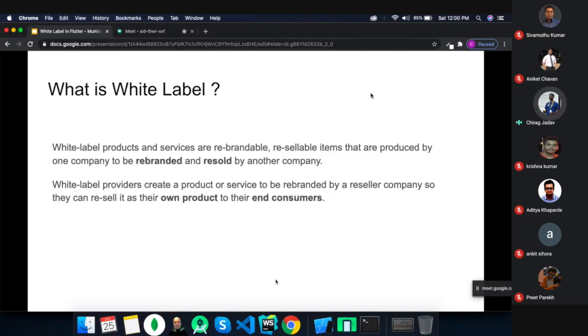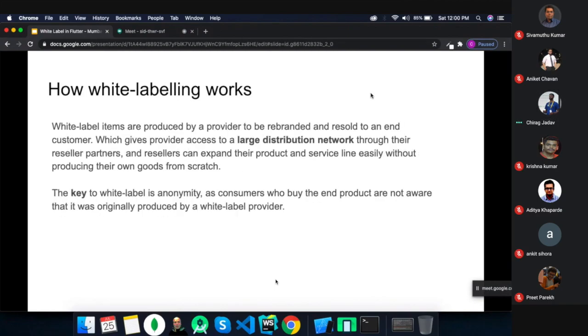So white label provides a creator service or rebrandable resale product so you can sell it as your own product to the direct end consumer. How does white labeling work? Suppose you create an application module related to an e-commerce application, and in it you have created a payment gateway integration. In the payment gateway integration, you provided many features, like payment linked with credit card, debit card, Google Pay integration, and all the things.